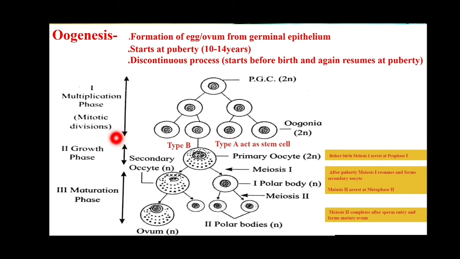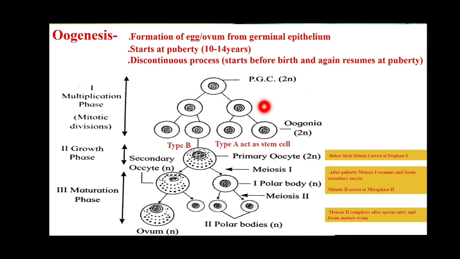spermatogenesis also. First is our multiplication phase, and in this rapid mitotic divisions take place. Second is our growth phase. In this the size increases due to the accumulation of nutrients. And the third is our maturation phase, and in this meiotic divisions occur.